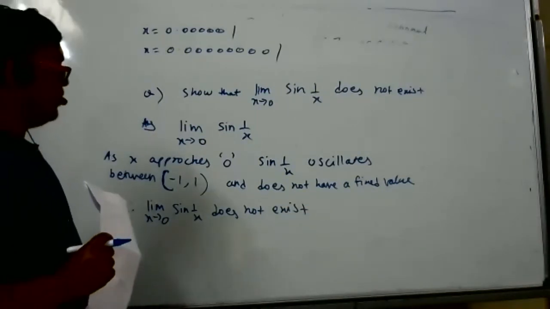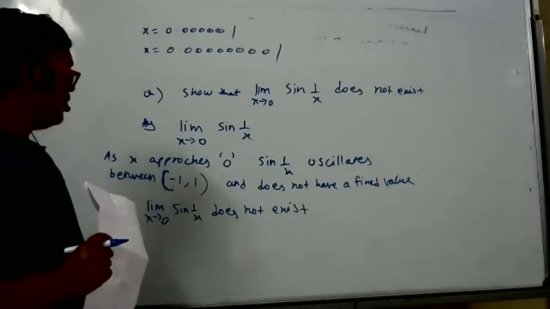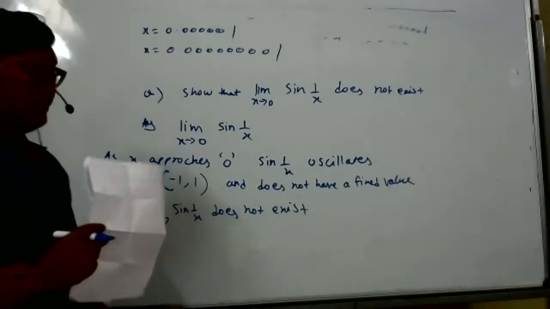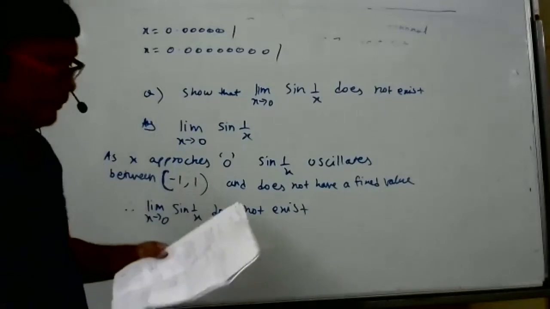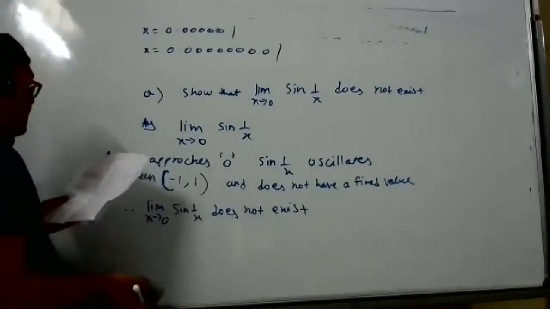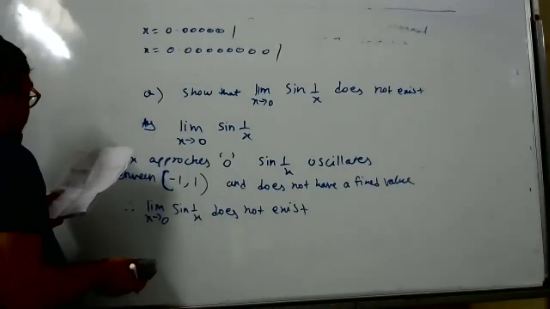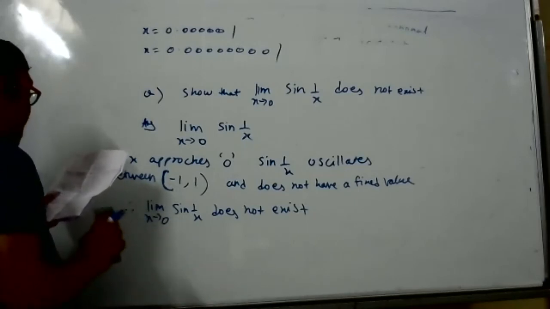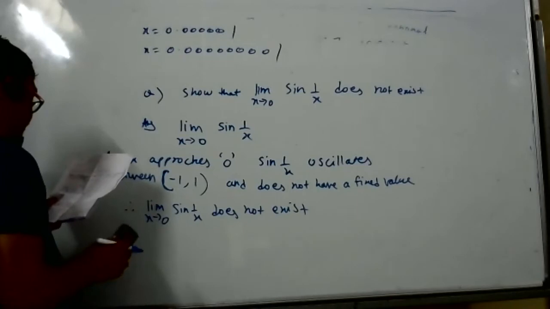No, for -1, is it closed bracket or open? Open. Everywhere open. We'll not get 1 and -1 as the answer. Shall we go to the next sum or this sum only? Shall we go to the next question or this sum only? I should teach more, so we can go to the next one.